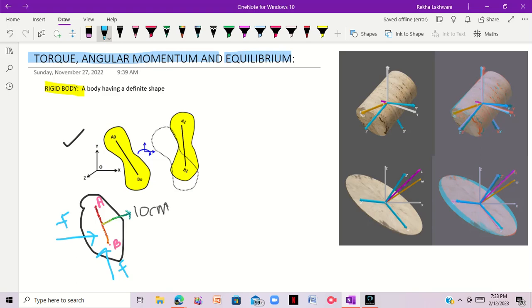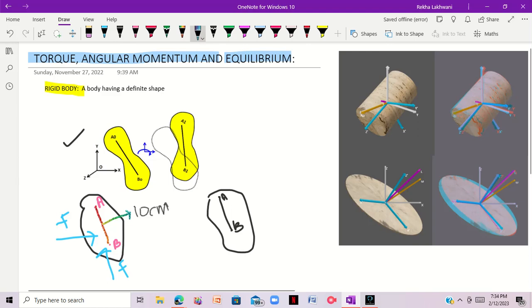Okay, after applying the force, you notice that the distance isn't changed. Consider this is the same body, and this is point A, this is point B, and the distance between them is still 10.